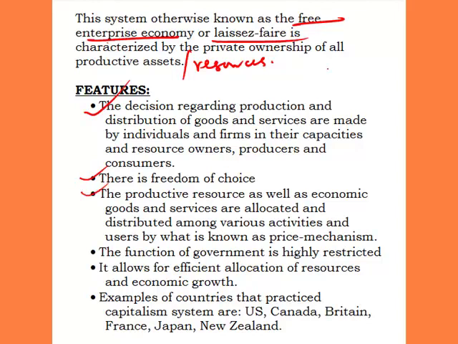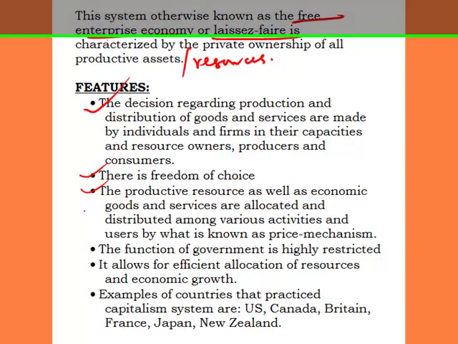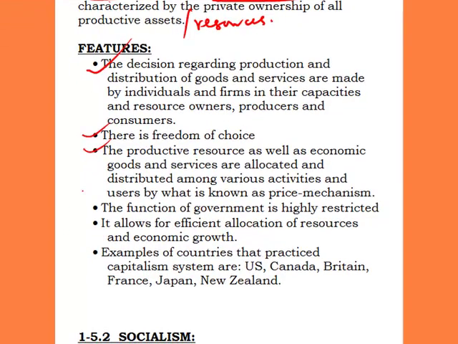The third one is that the productive resources as well as economic goods and services are allocated and distributed among various activities and users by what is known as the price mechanism. This is very important in a capitalist economic system. Price mechanism simply means the equilibrating forces of demand and supply, which is what determines how goods and services are allocated and distributed in that country.